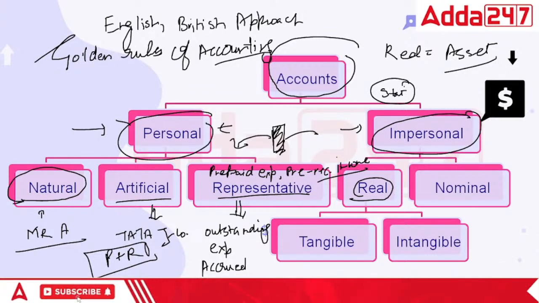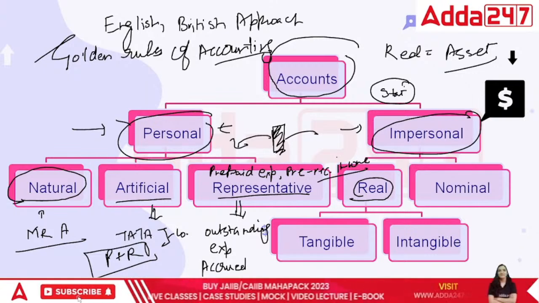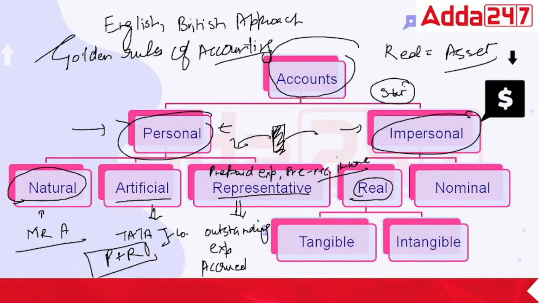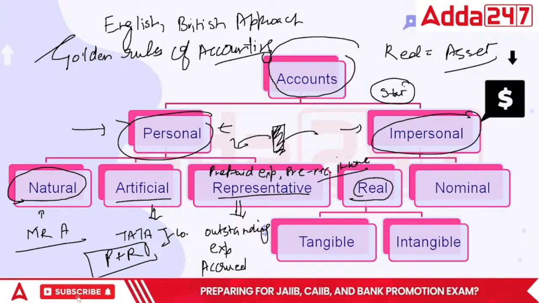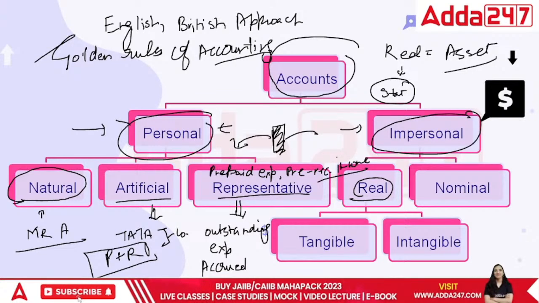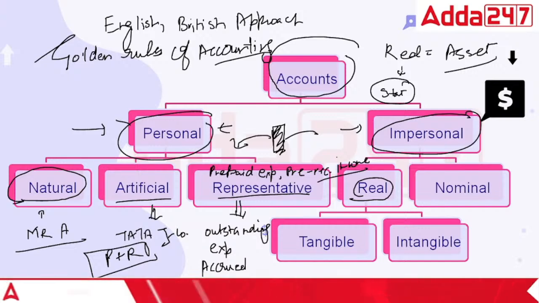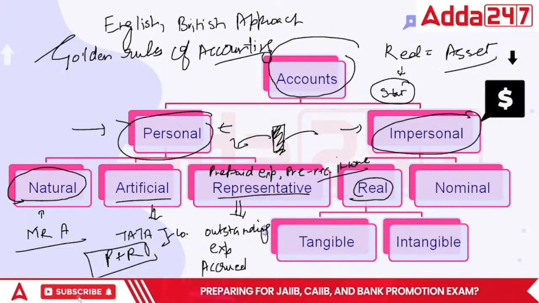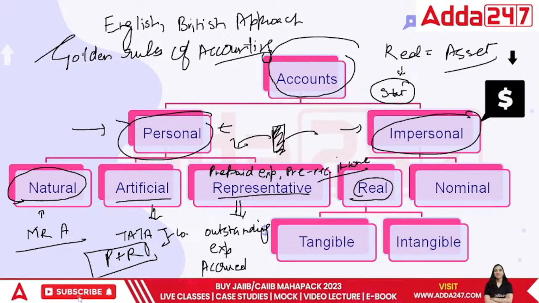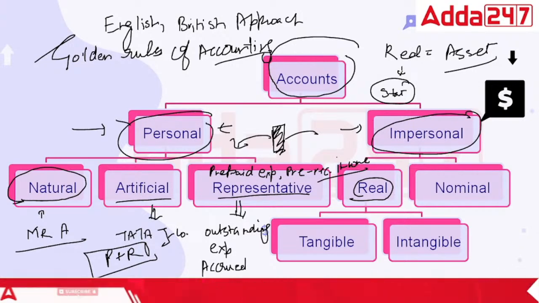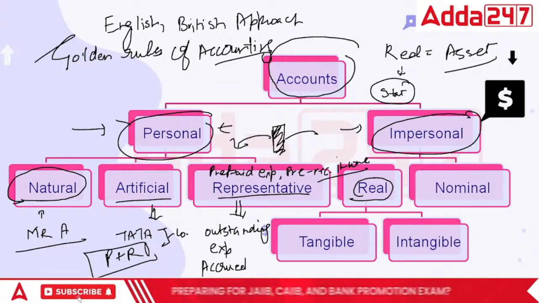I don't sell the shop and earn money. I sell goods by keeping those goods in my shop and earning money. I'm not selling my shop or the rack; I am selling the goods there. So can I say that real means anything that helps the business to grow?